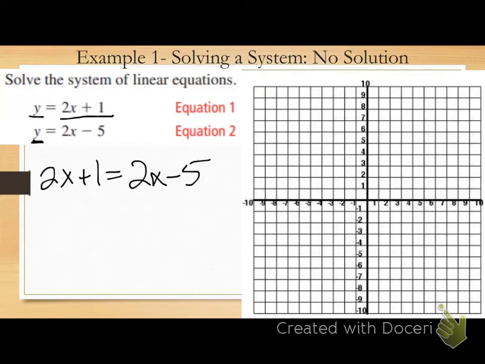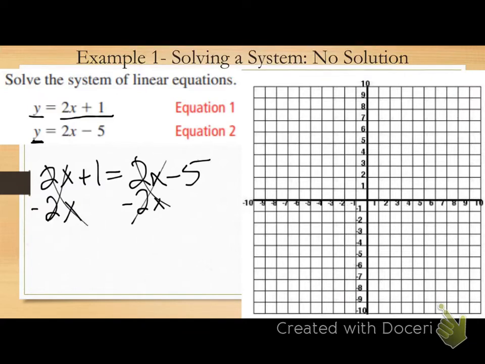So if I got the variable on two different sides of the equation, what do I need to do? Get my variables to the same side of the equation, right? So how would I bring one of my two x's to the other side? Subtract 2x. We've got to use our inverse operation still. What happens when I subtract 2x from both sides?